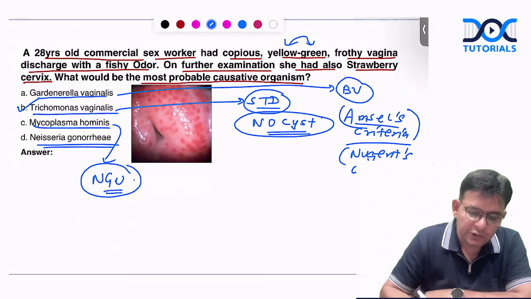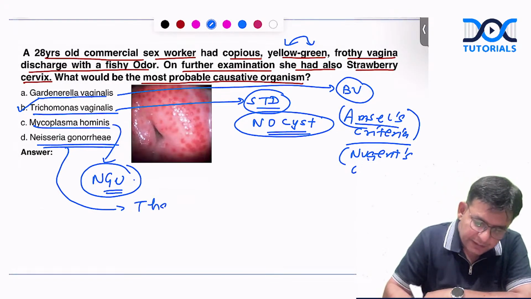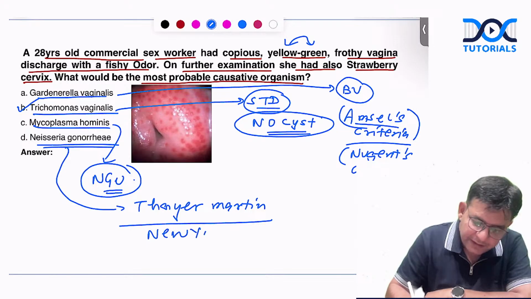Now, the question regarding Neisseria gonorrhoeae which came in the exam is that which are the culture medias for this? So culture medias, one, everybody knows Thayer-Martin. And the other media which is there for this particular one is New York agar, modified New York agar. This question came in the exam.